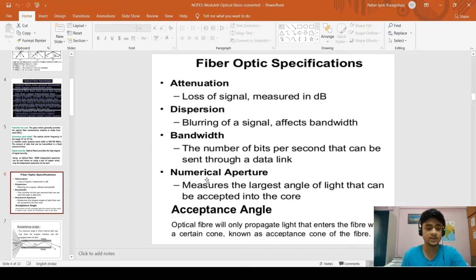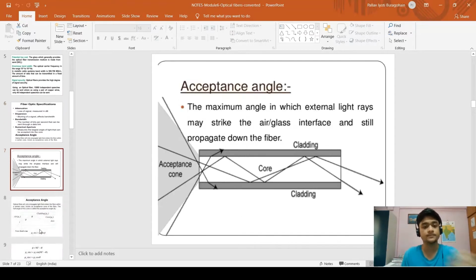We will see it in the next slides. It is known as the acceptance cone of the fiber. So this is the acceptance cone and acceptance angle. This is the cone, and the angle which lies in it is called acceptance angle, the maximum angle at which external light rays may strike the air-glass surface. So here we can see the light from outside the cone will not get TIR, but inside the cone will always get TIR, or total internal reflection.